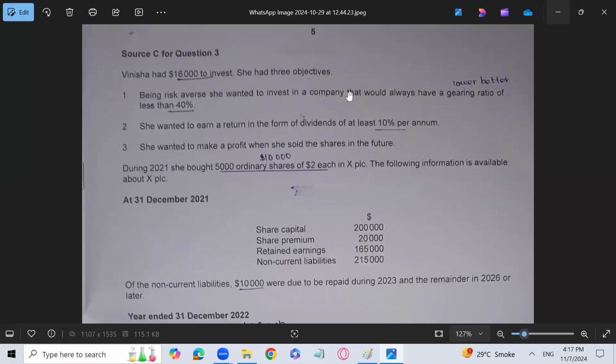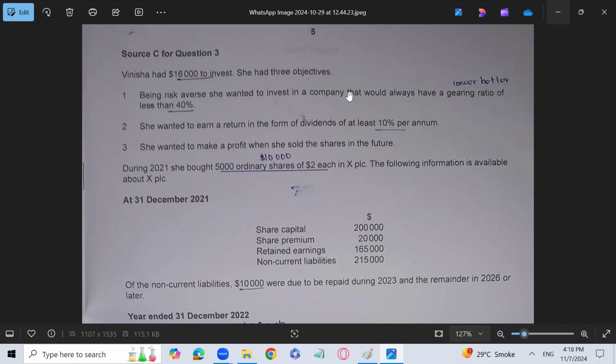This is the second question we have from the October-November 2024 variant 32. Question 1 we have already done, manufacturing accounts, and I have uploaded it on my YouTube channel. This is question 3 for ratios, and question 2 is about profit and loss sharing arrangements. Inshallah, I will solve that question also for you in the coming days. So let's continue the question first.